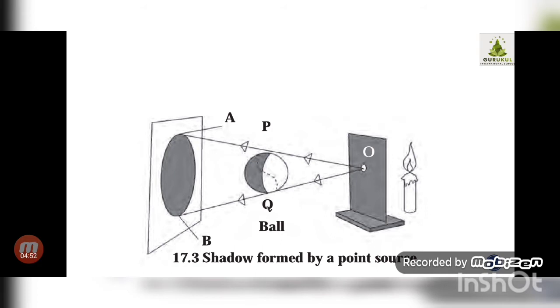There is a difference. Now for this experiment, we have to take particular things. You have to take one candle or a torch as I told you earlier, then take one cardboard. Two cardboards, in fact. In one cardboard you have to make one small hole through which light will emerge, and another cardboard or another screen you have to keep beyond the ball. One big ball is also needed for this experiment. Now let us see how the shadow is obtained from the point source using this apparatus or materials.